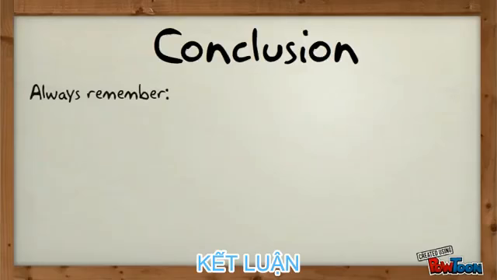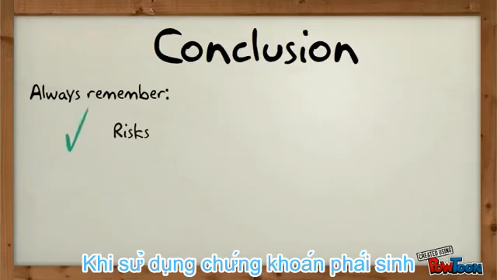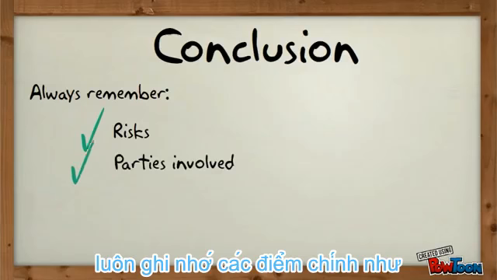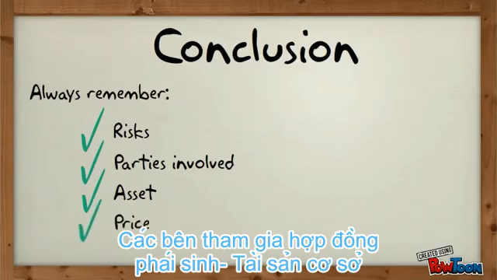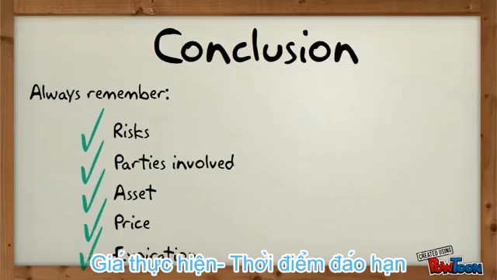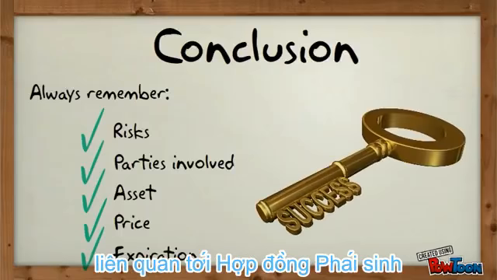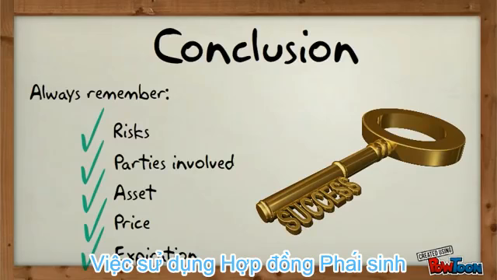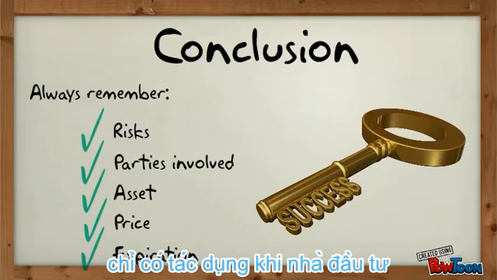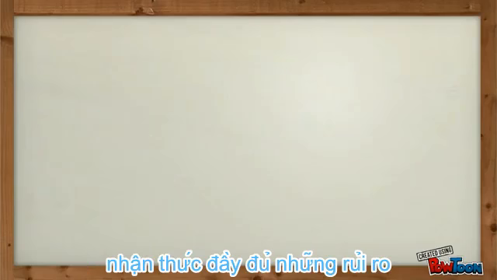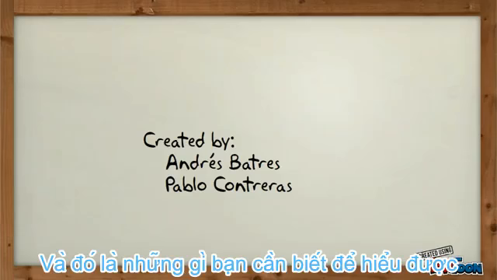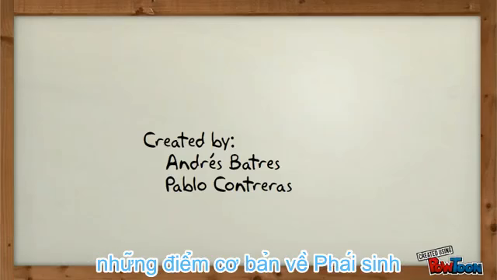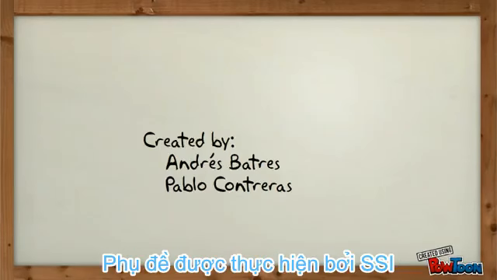In conclusion, you have to remember that the key to making a sound investment is to fully understand the risk, counterparty, underlying asset, price, and expiration date associated with the derivative. The use of a derivative only makes sense if the investor is fully aware of the risks and understands the impact of the investment within a portfolio strategy. And that's what you need to know to understand the basics of a derivative.